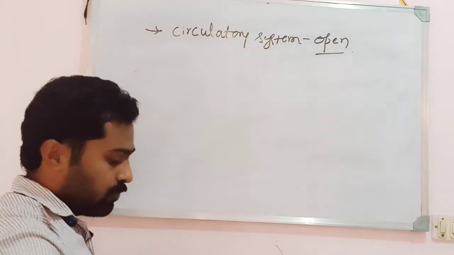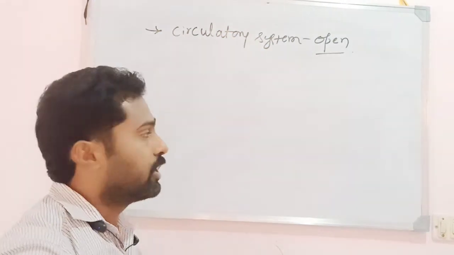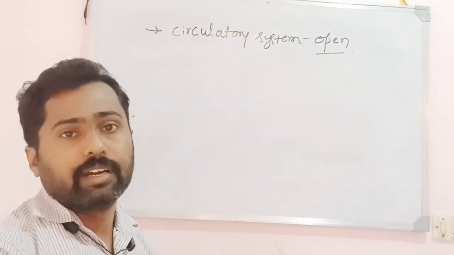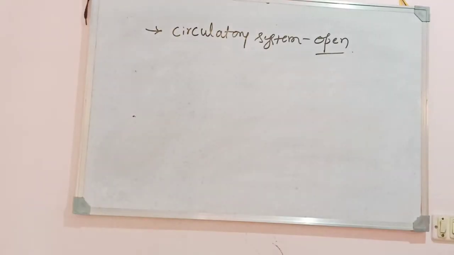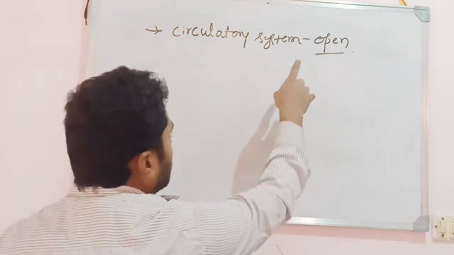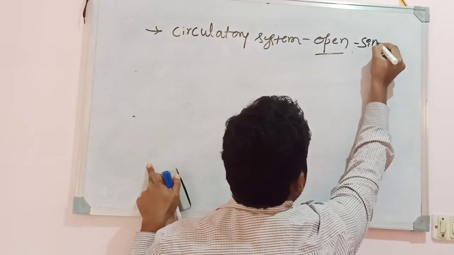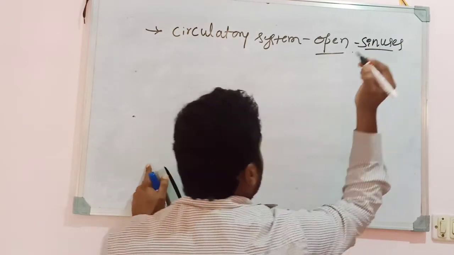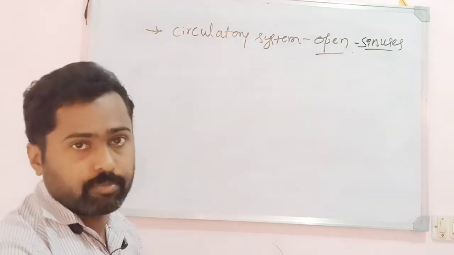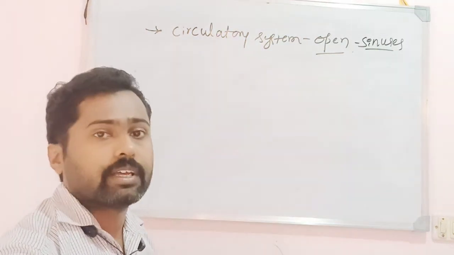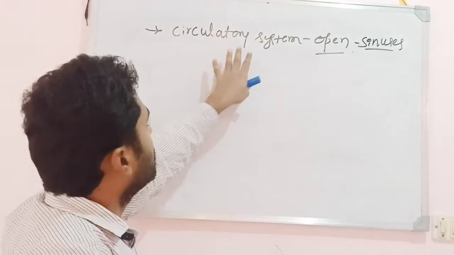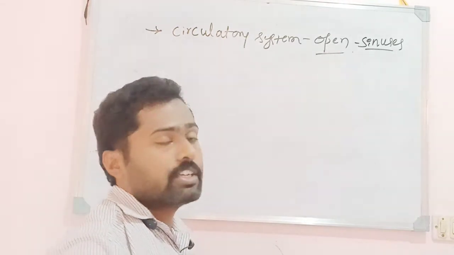Blood is not flowing within vessels. It means blood is flowing inside the sinuses. Sinuses means the spaces within the body. Blood flows in the spaces inside the body. So the circulatory system is open type.